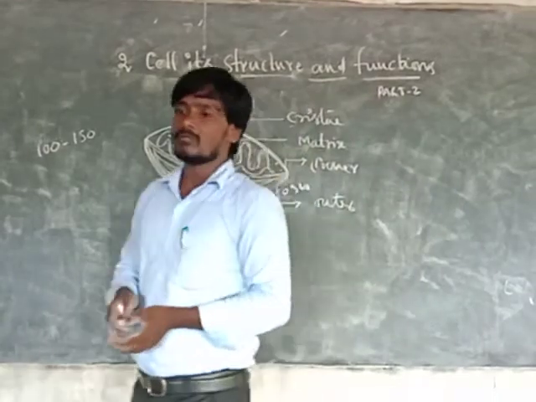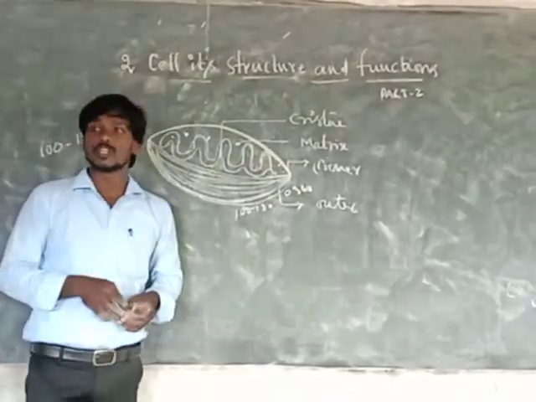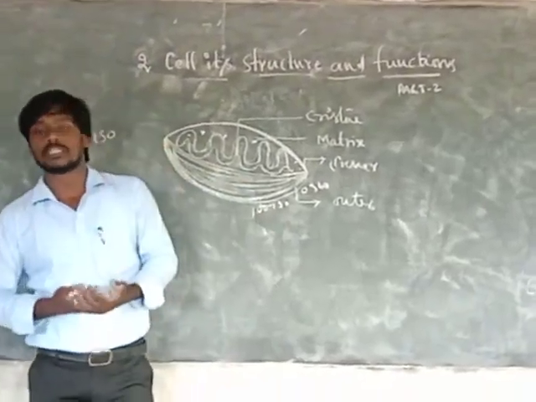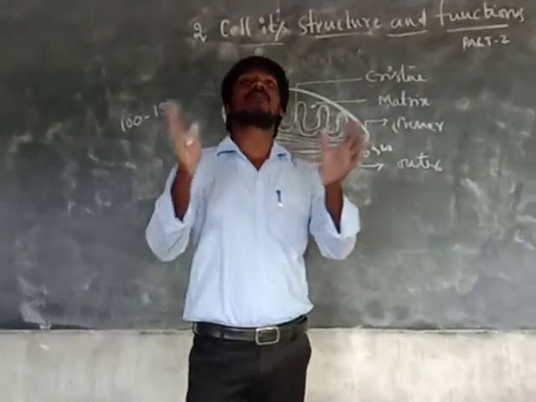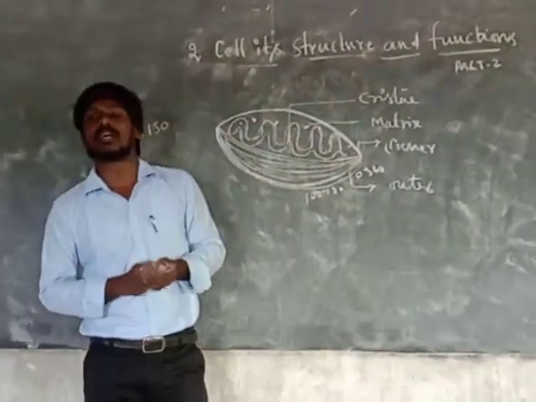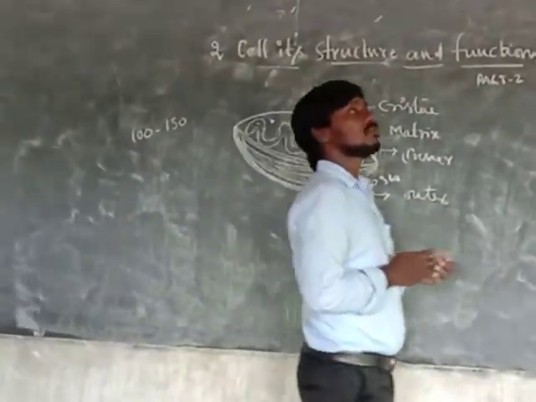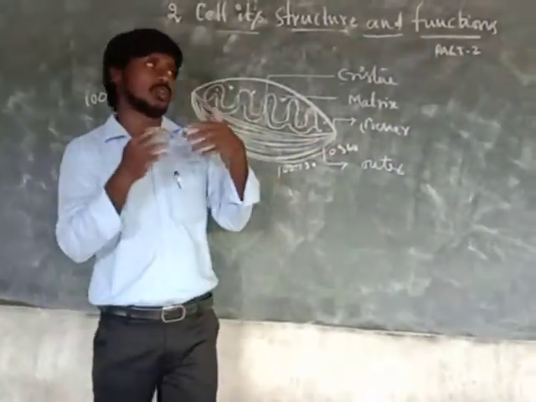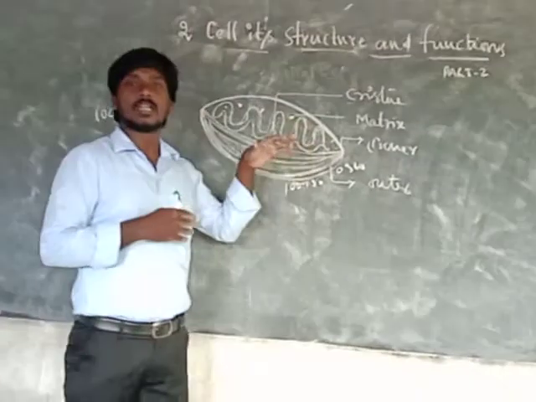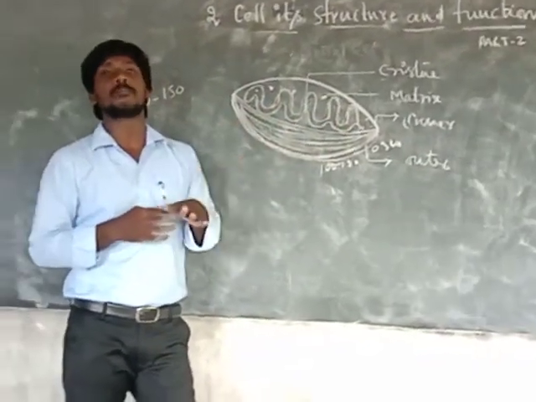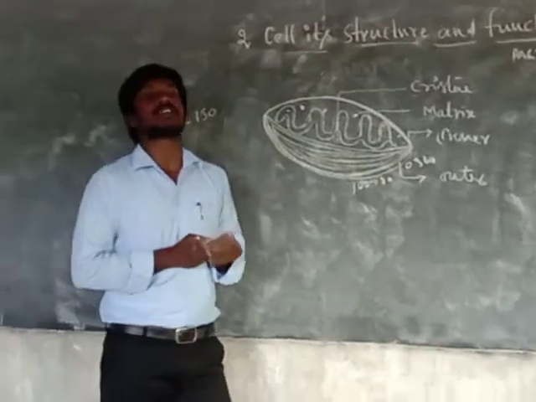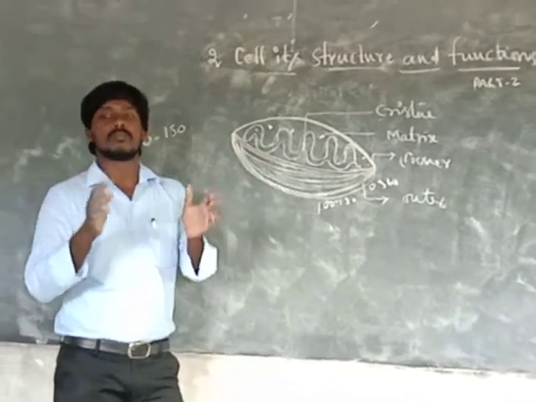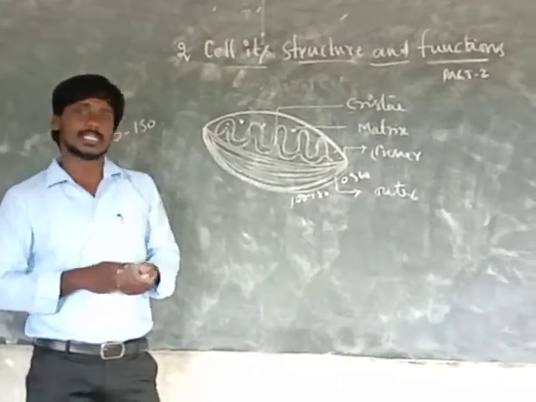Then one more, lysosomes, and ribosomes, and the endoplasmic reticulum. The lysosomes are the suicidal bags of the cell. If lysosomes burst, they can touch other organelles in the cytoplasm and the cell dies. Lysosomes are very small in size. That's why lysosomes are called the suicidal bags of the cell.